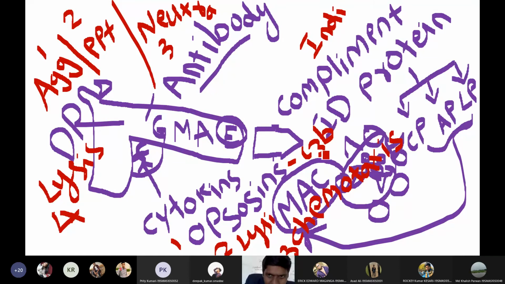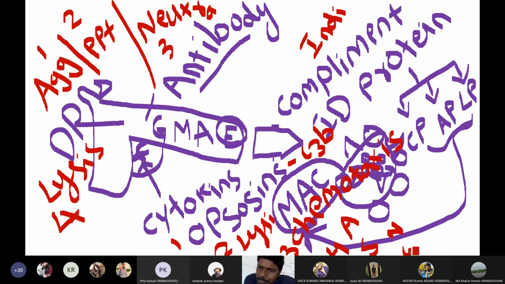These C3b are a part of complement proteins. The function of C3b I will discuss during unit 4. In the complement system unit, I will discuss in detail the role of C3b molecules in the indirect killing of pathogens. So the indirect functions include opsonization by C3b, lysis, chemotaxis. Then we have classical functions such as agglutination and neutralization and mast cell activation.